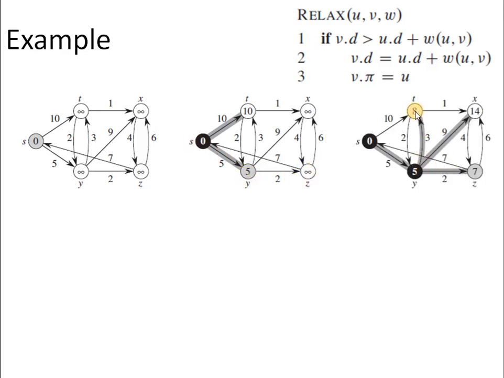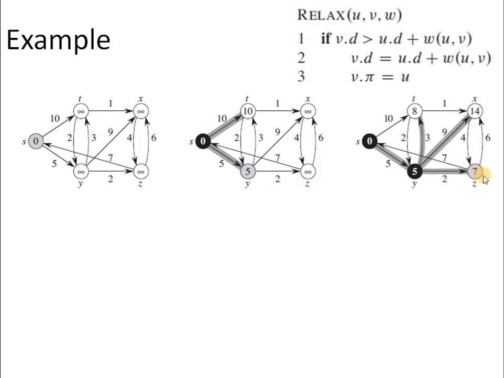So you can see we are reaching vertex T via vertex Y, and X and Z are reachable at distance values of 14 and 7 via vertex Y. So again, we have to pick T, X or Z, whichever is the nearest to the source. So vertex Z is the nearest to the source and the distance is 7. So the next vertex to be picked is Z.